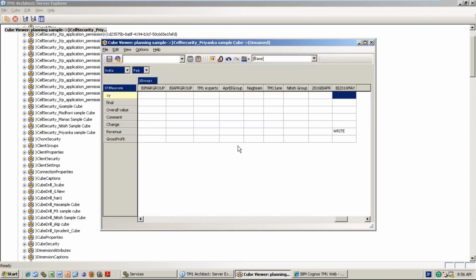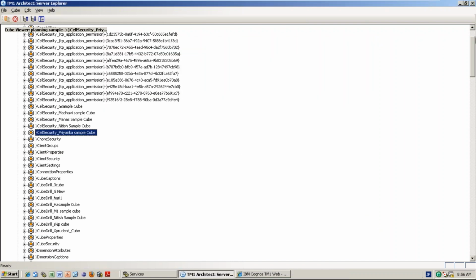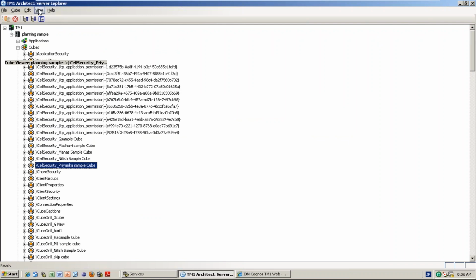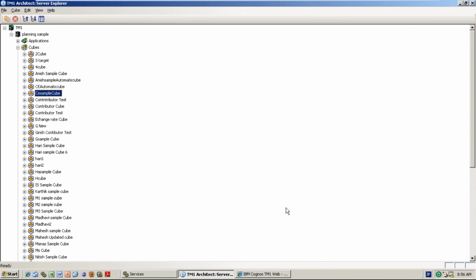So this depends upon the requirement. Based on requirement, again, March, okay, read permission. Then, right? Close it. Now, as an admin, you will always have access, okay? You just check it before that.